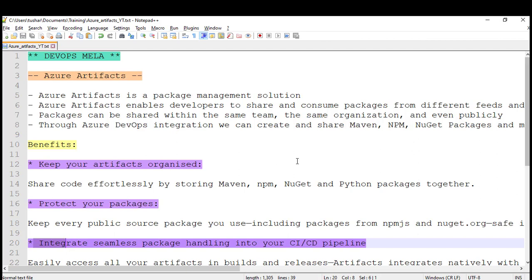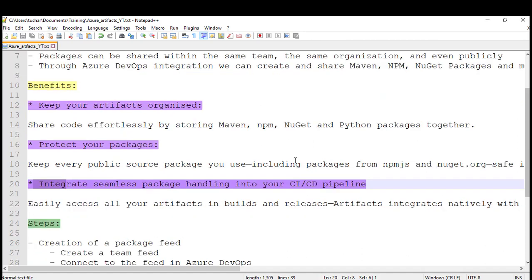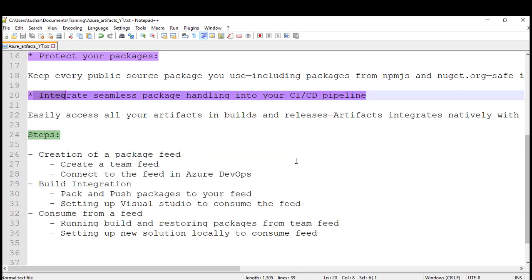If you want to know about similar tools in the market, one of the best known is JFrog, and there's another tool called Artifactory. These are very similar. But if you're using Azure DevOps end to end, with your repository and your pipelines on Azure DevOps, I'd suggest going with Azure Artifacts. It's very cheap. The first 2 GB is free, and after that you start getting billed for whatever storage you use.